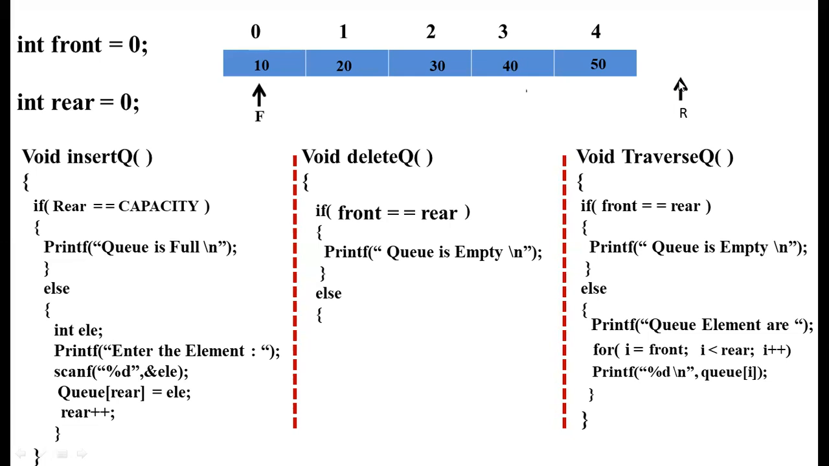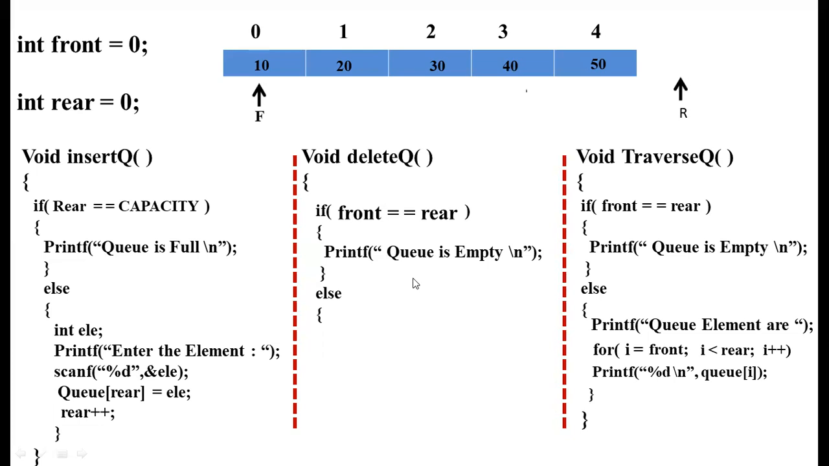Now, let us write the logic for the deletion operation. If the front value is equal to the rear value, then we cannot display any element because the queue will be empty, or we cannot delete any element since the queue is empty.